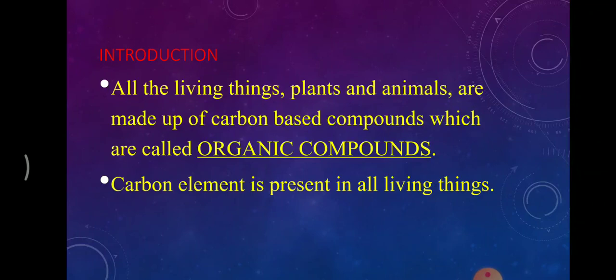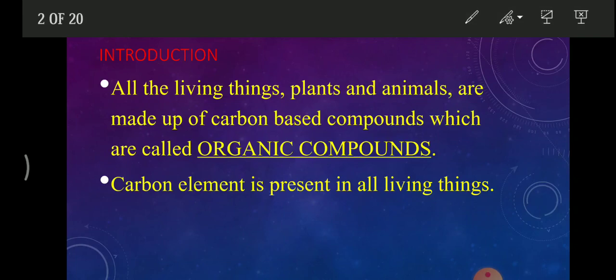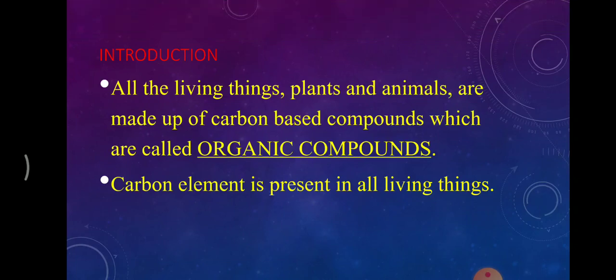He took ammonium cyanate and was preparing some compound, but when he heated this ammonium cyanate, he accidentally discovered an organic compound, and that organic compound was urea. So urea was the first organic compound to be prepared in the laboratory by humans. After that, many other compounds were discovered.